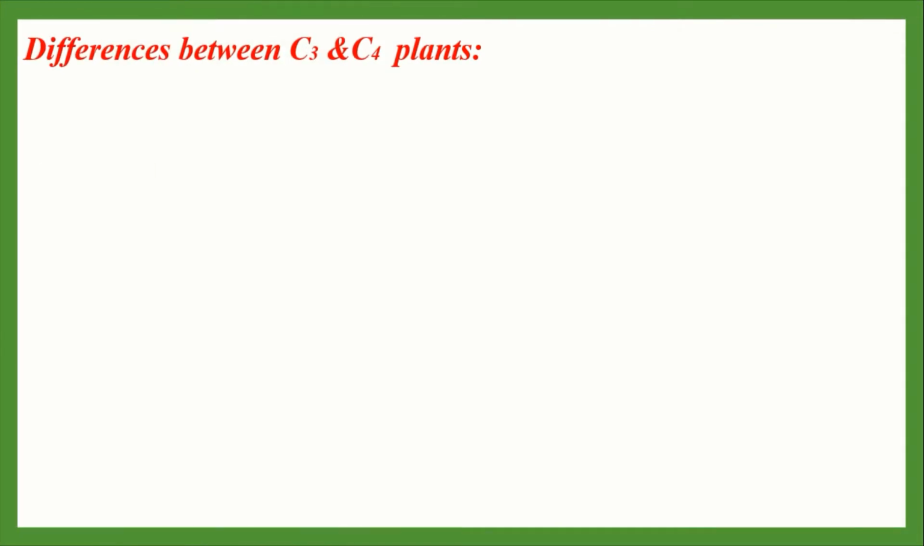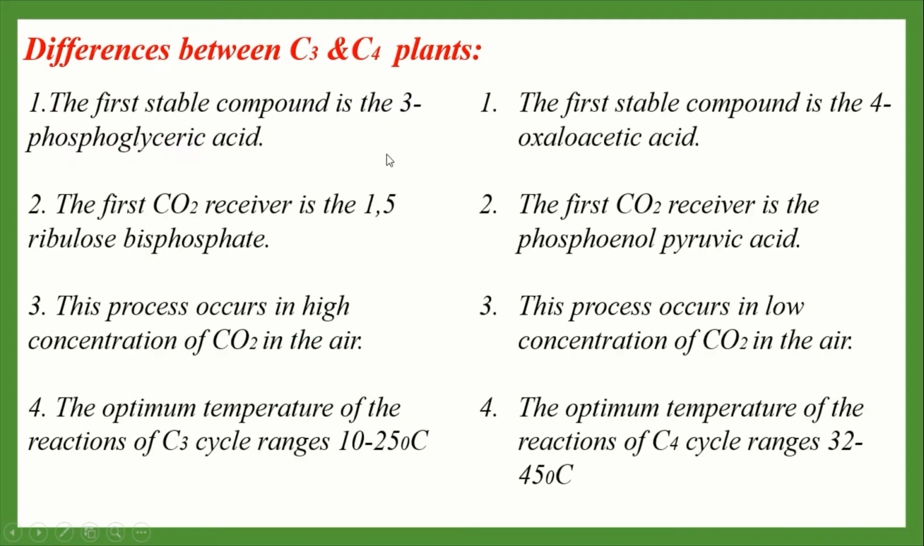Okay everybody, now let's see the differences between C3 and C4 plants. First, the first stable compound in the C3 cycle is 3-phosphoglyceric acid, and the first stable compound in the C4 cycle is 4-oxaloacetic acid. Number 2, the first carbon dioxide receiver is 1,5-ribulose bisphosphate, and the receiver of carbon dioxide in the C4 cycle is phosphoenol pyruvic acid.